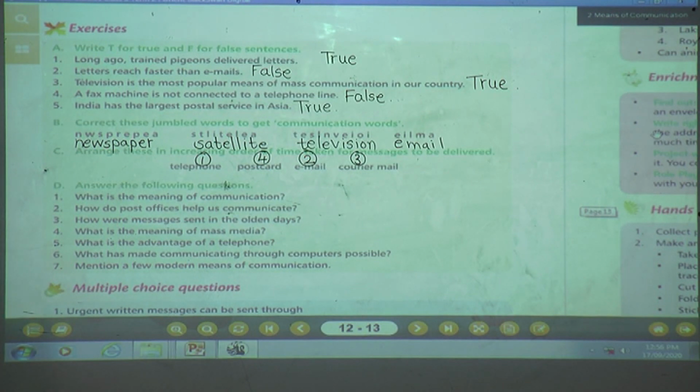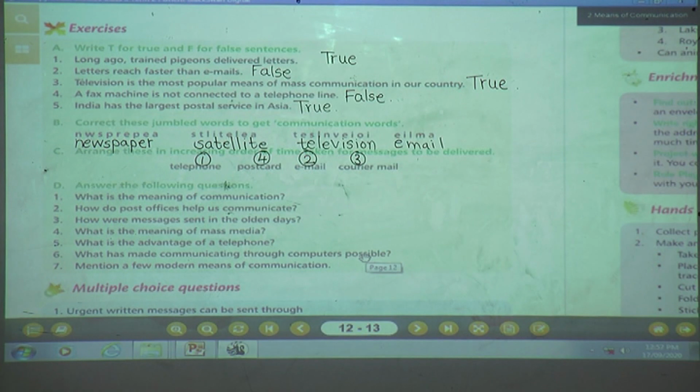Yes, children? Number 6, what has made communicating through computers possible? Yes, children, what will be the answer? What thing is necessary that we can connect with people easily through computers? Yes, the internet has made communicating through computers possible.